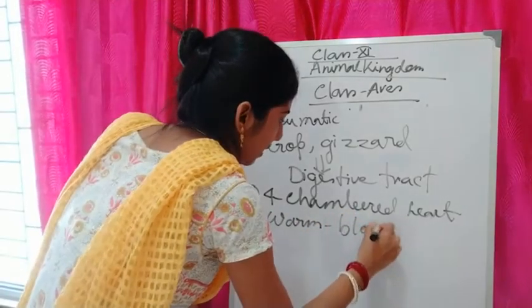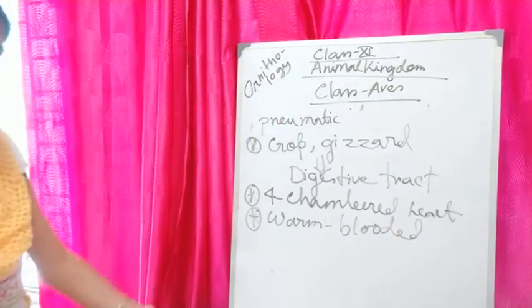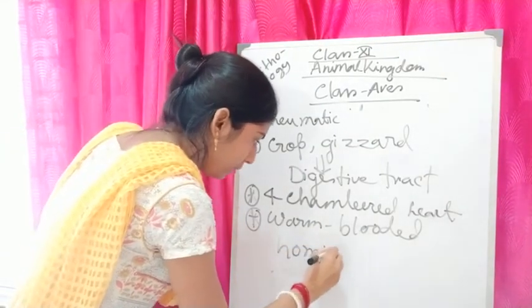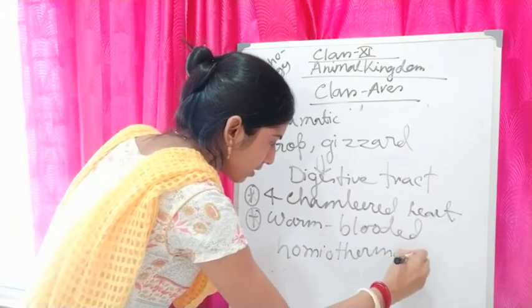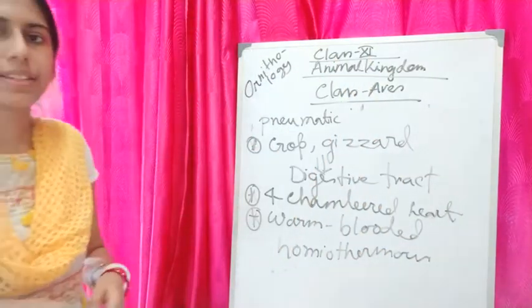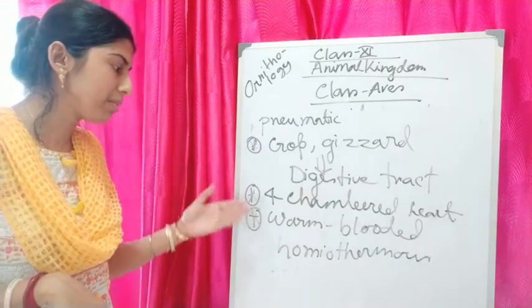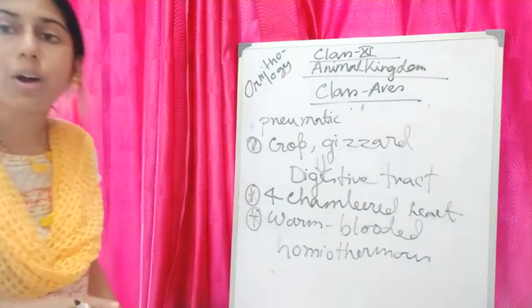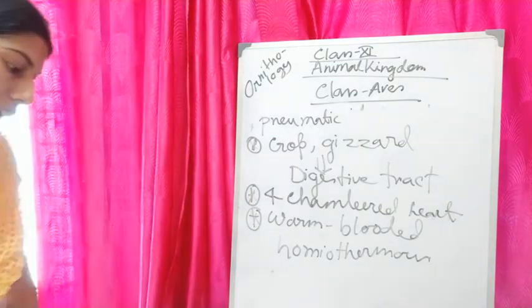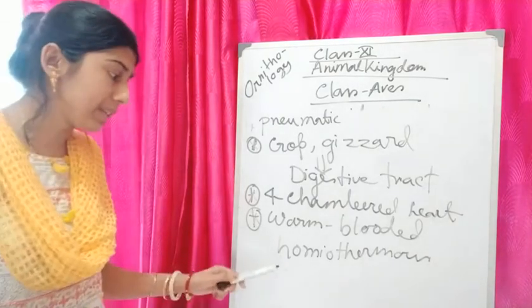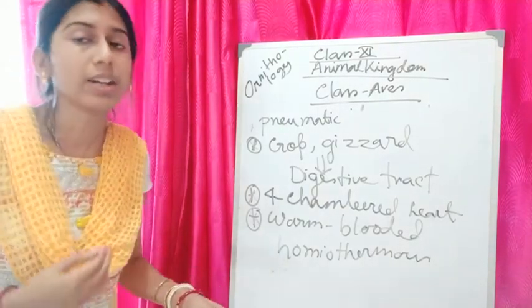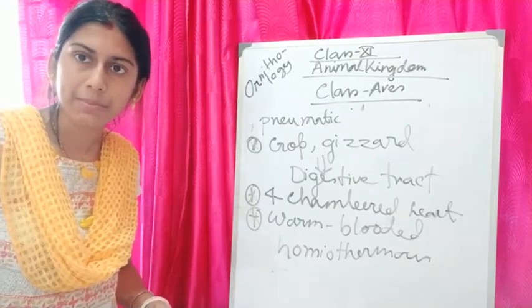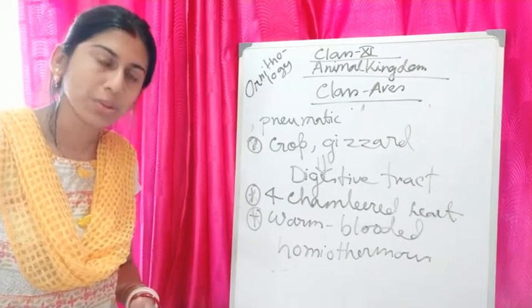Those who are warm blooded are called homeotherms. So under class Aves, birds are homeotherms. That means they are able to maintain a constant internal body temperature.